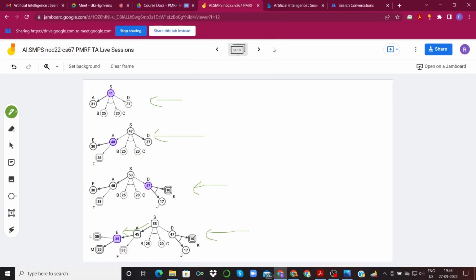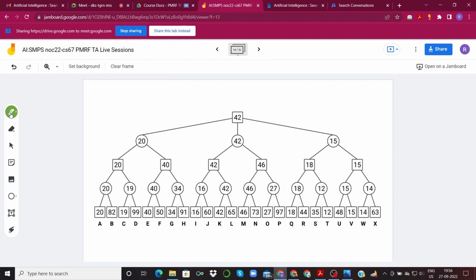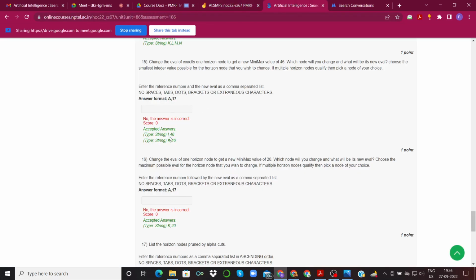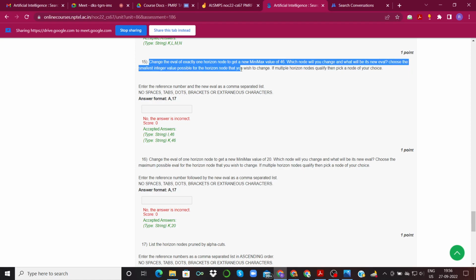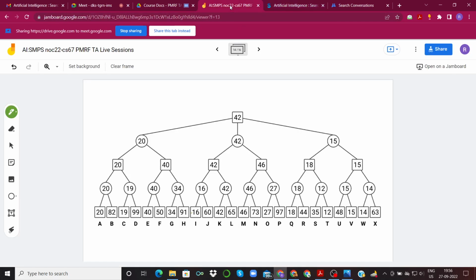There was one more doubt that was raised by one of the students that I missed last week, so I'll quickly discuss it once more. The doubt was about questions 15 and 16 from week 7, I suppose. The 15th question asked us to change the eval of exactly one horizon node to get a new min-max value of 46. Which node will you change and what will be the new eval? We are told to choose the smallest integer value possible for the horizon node that we wish to change. So let's look at how we can approach this one.